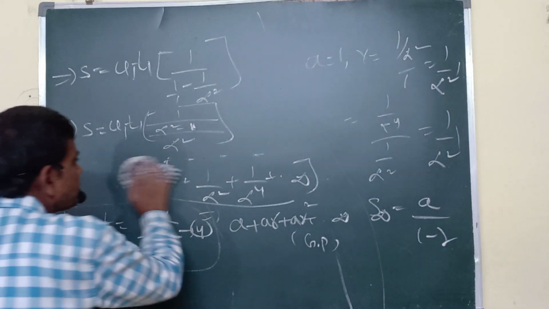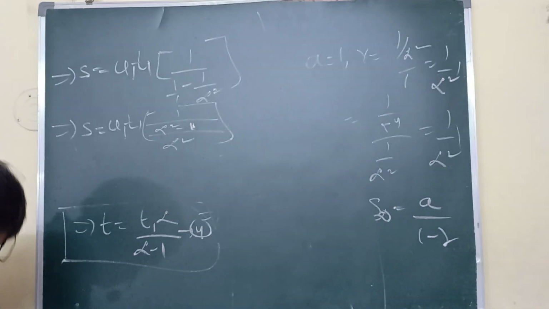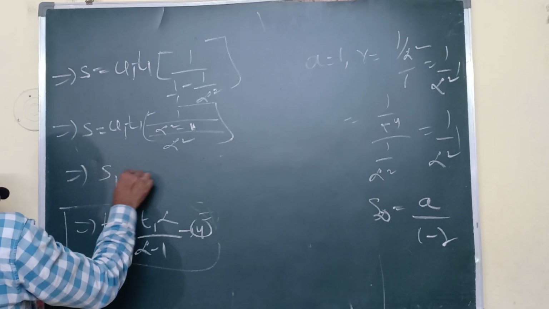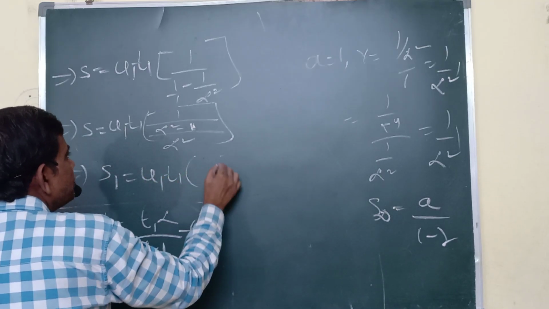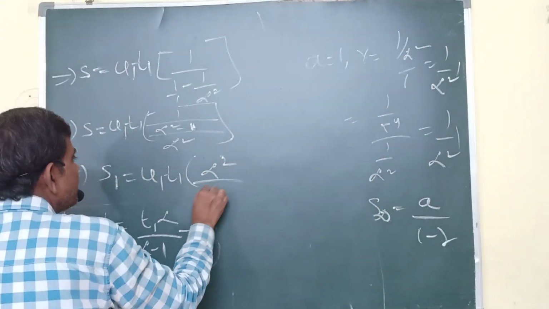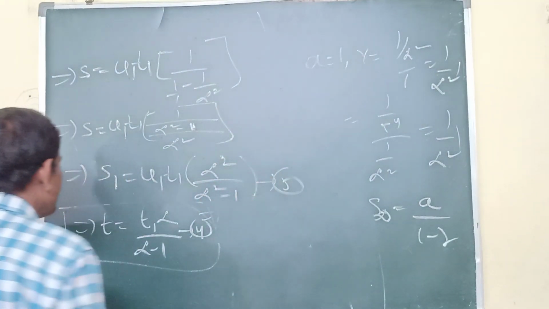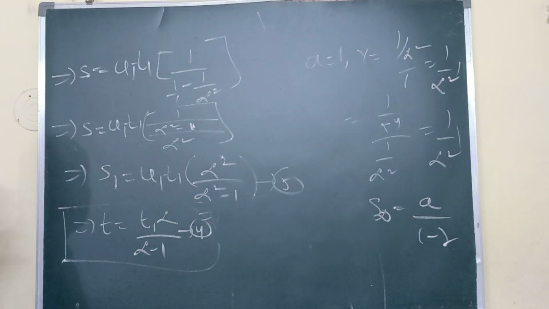Now this implies what I am getting here? S1 equals to U1 T1 into alpha square by alpha square minus 1. This I am taking as equation number 5. Total displacement, total time. That gives the average velocity. So it equals to total displacement by total time, otherwise resultant displacement by total time.